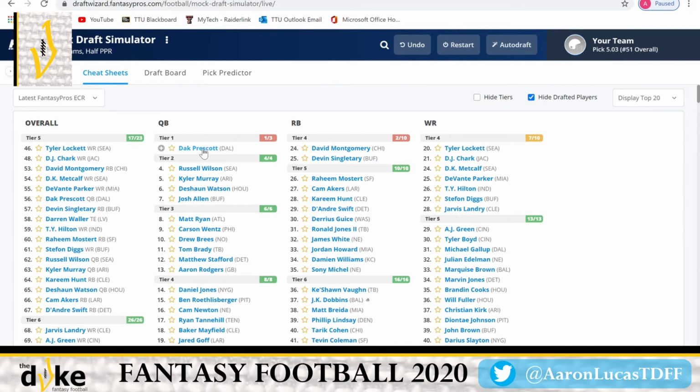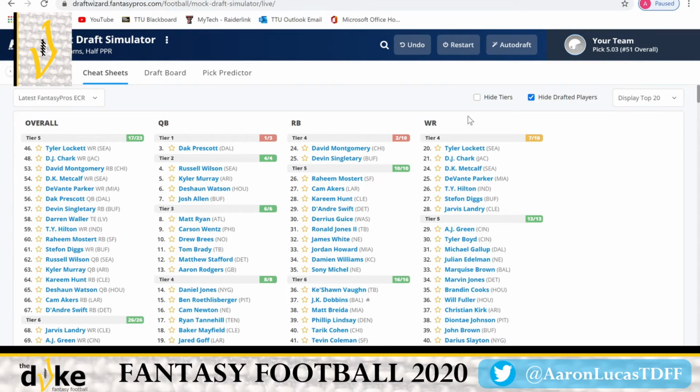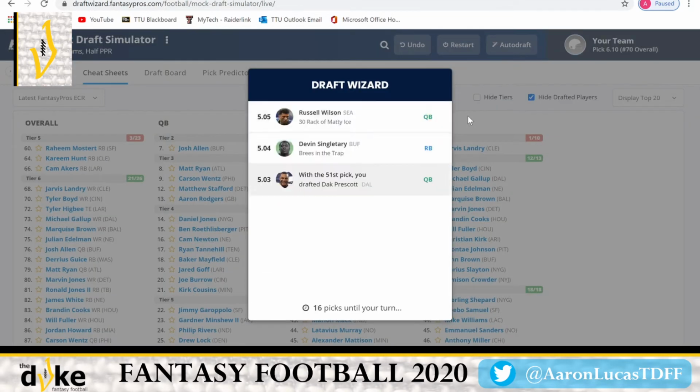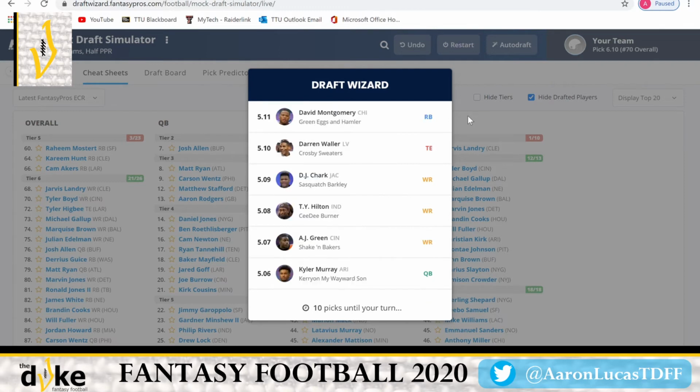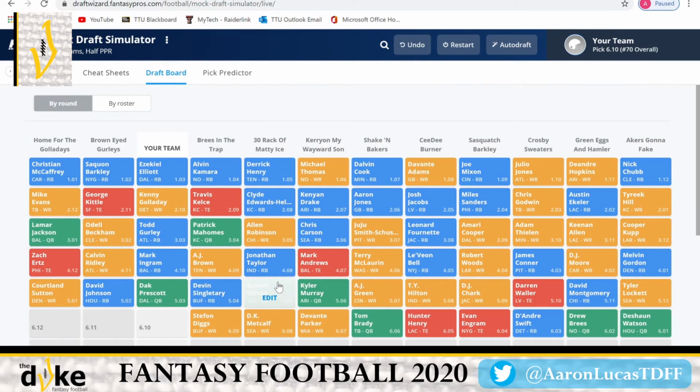Brown's going to put up this season, at least from what we think. So let's take a gamble here and go at that quarterback to try and get us bigger numbers. Now see, when I started the quarterback run, we already saw that, and we knew that was going to happen. And the good thing about that is we didn't lose out on too many positional players.